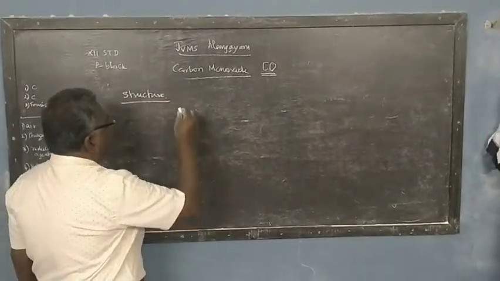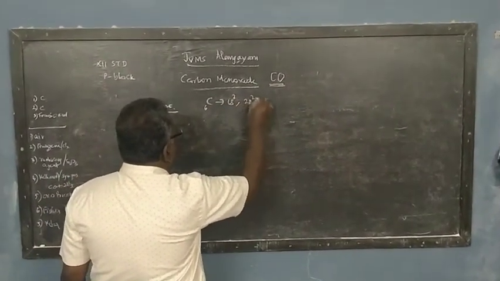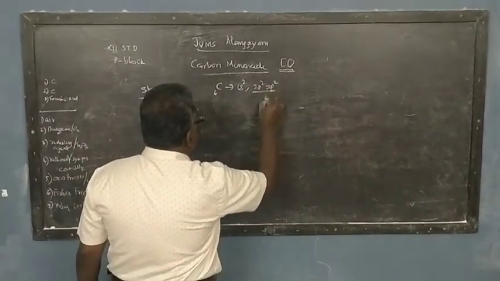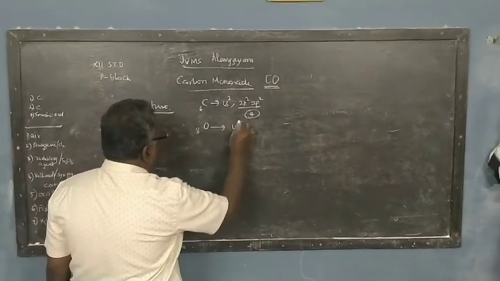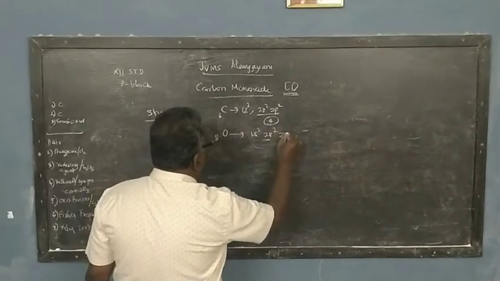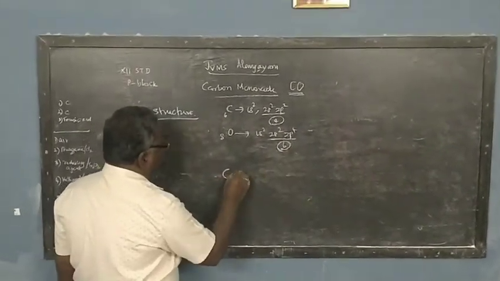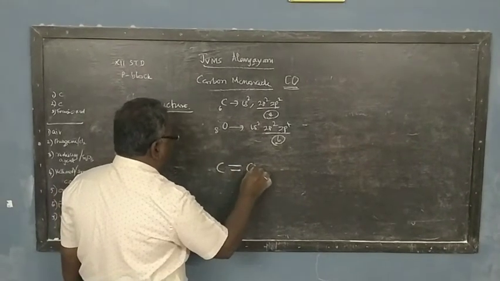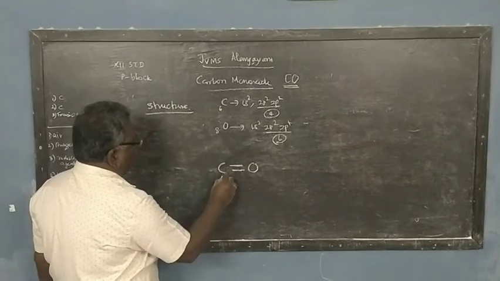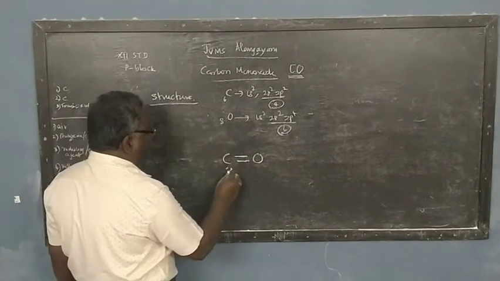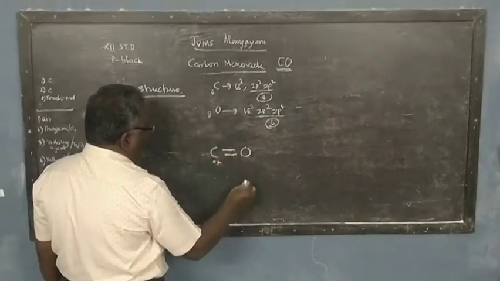So in this, carbon has 6 electrons, 1s2, 2s2, 2p2. It has 4 valence electrons, and oxygen has 8 electrons, 1s2, 2s2, 2p4. It has 6 valence electrons. So carbon forms a double bond with oxygen, and 2 electrons will be left here, and 2 electrons will be involved in bonding.